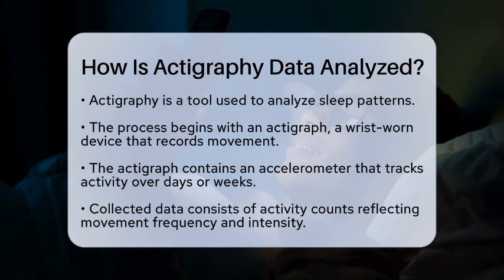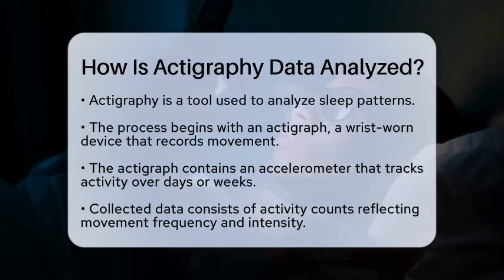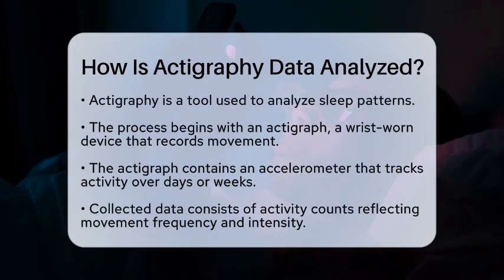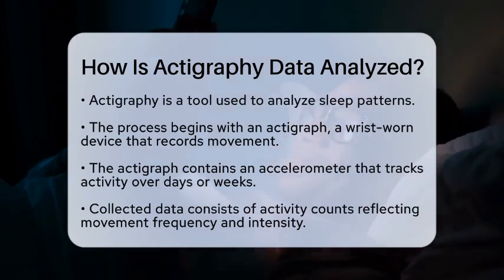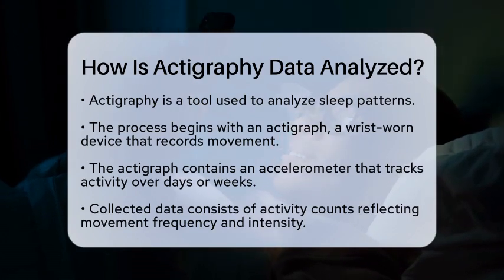First off, actigraphy starts with a device worn on the wrist called an actigraph. This small gadget contains an accelerometer that continuously records movement over several days or weeks. The data collected consists of activity counts, which show how often and intensely a person moves.